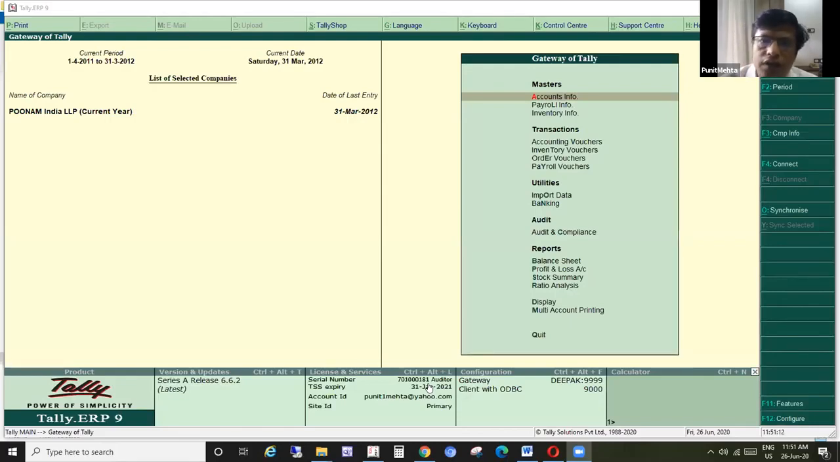Now coming to our Tally screen, how do we activate the audit and compliance menu, because we need to activate the planning. Before that, what we need to do is to go in this Alt F3.